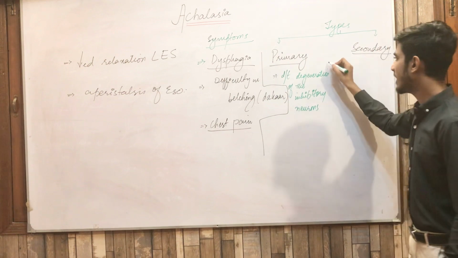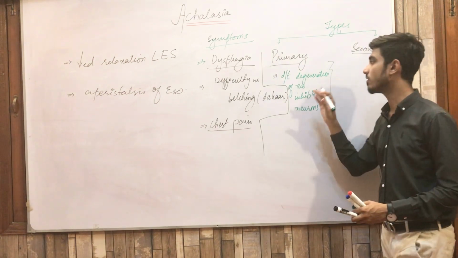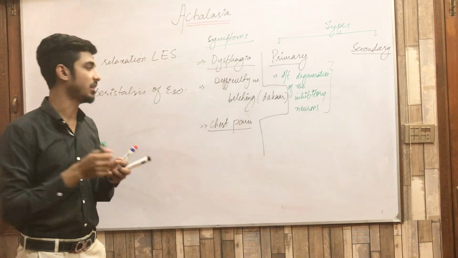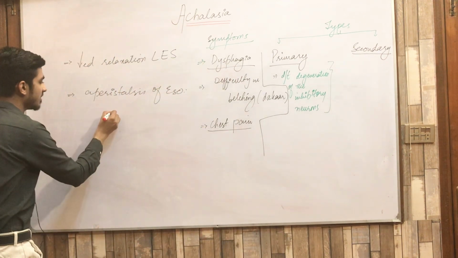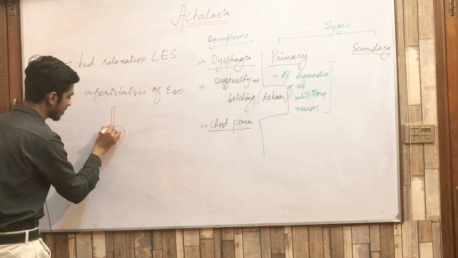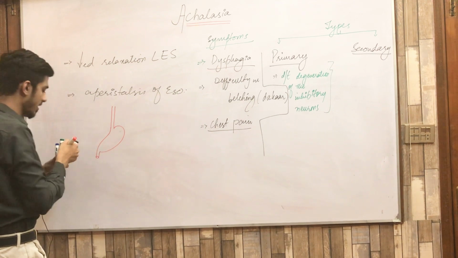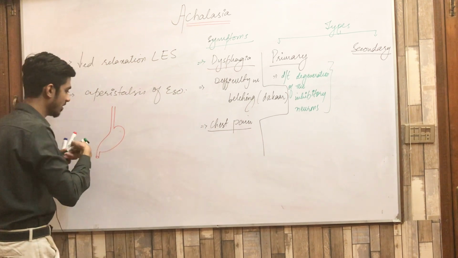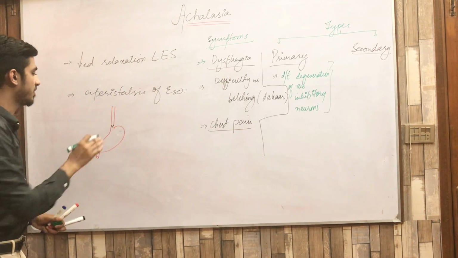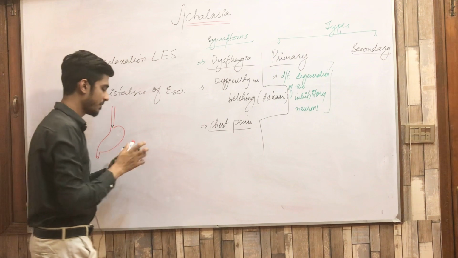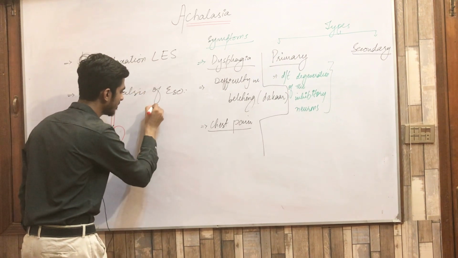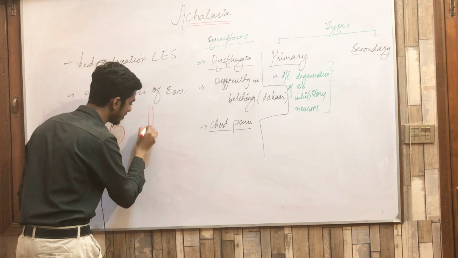Now, I would like to explain this term, what degeneration of the inhibitory neurons means, so that your concepts may be clear. Now, listen to me. This is your esophagus, this is your stomach, and here I can make the lower esophageal sphincter. This is a normal diagram. Now, in patients of achalasia, there is absent peristalsis in the distal esophagus.